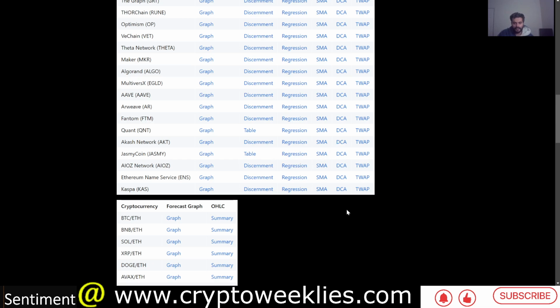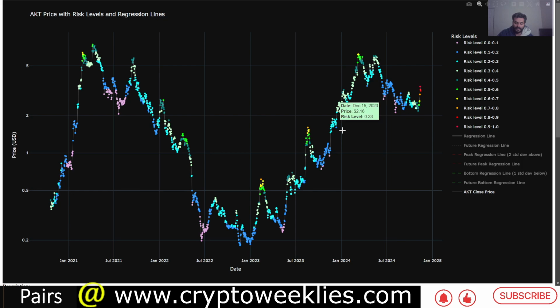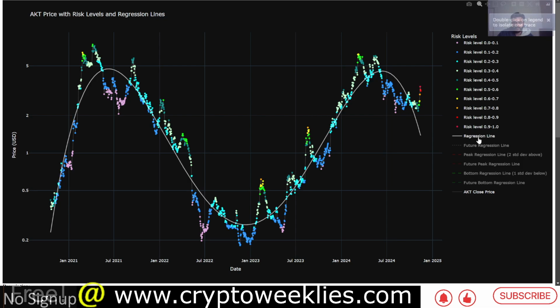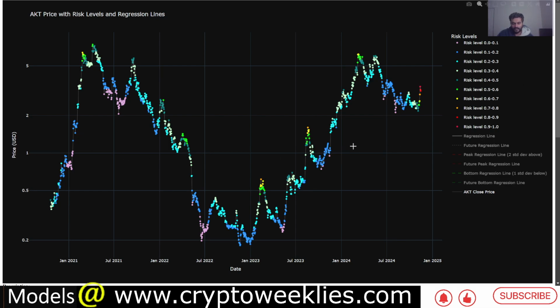The DCA model is the replica of the regression analysis that we saw, the oscillation over the regression analysis over here, but instead of a weekly level, it's at a daily level. Based on that relationship, the risk levels are identified. Per this model, right now the risks are elevated because the regression function has a downward slope.